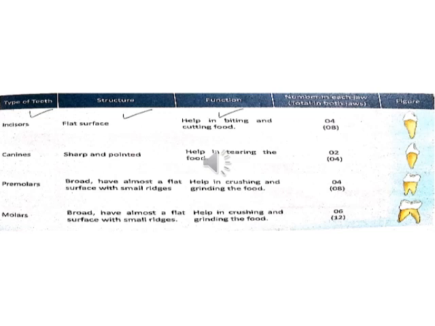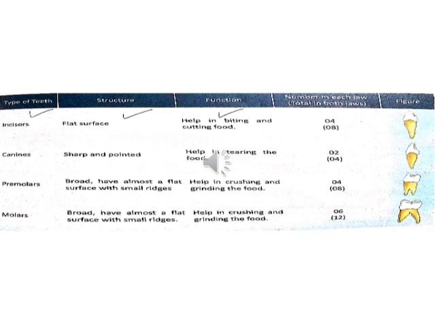Now about premolars. They are broad and have almost a flat surface with small ridges, and they help in crushing and grinding the food. Four in the upper and four in the lower jaw. Total of 8.